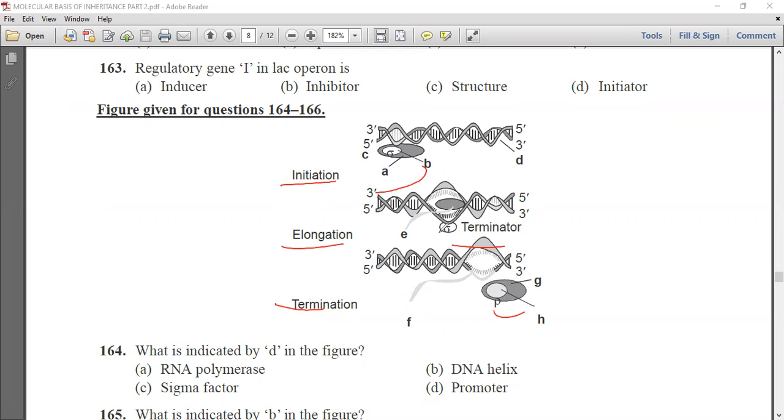So this is the diagram, and we have to identify this diagram and answer certain questions. First is, what is indicated by D in the figure? RNA polymerase, DNA helix, sigma factor, and D is promoter. So this D, we can say that D represents the DNA helix. So option B is the correct answer.